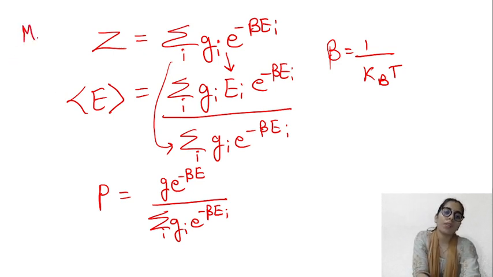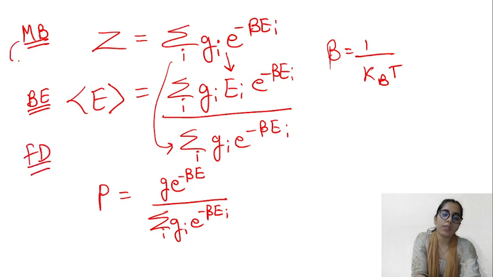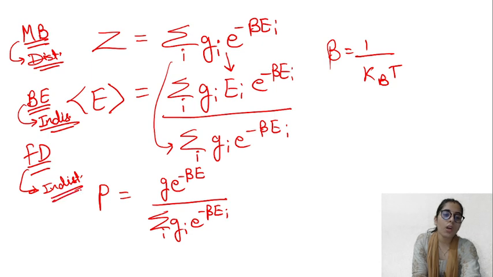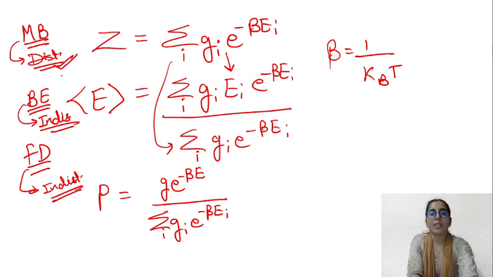There are three different statistics we mainly talk about: Maxwell-Boltzmann, Bose-Einstein, and Fermi-Dirac statistics. If I talk about the Maxwell-Boltzmann statistics, there we are going to have distinguishable particles. At the same time, the Bose-Einstein statistics has indistinguishable particles. And for the Fermi-Dirac, it's also about indistinguishable particles. Distinguishable particles are the classical particles which follow Maxwell-Boltzmann statistics. Any number of particles you can fill in a particular state.